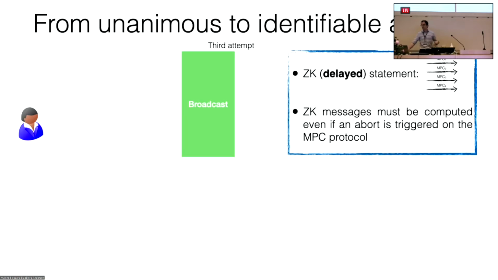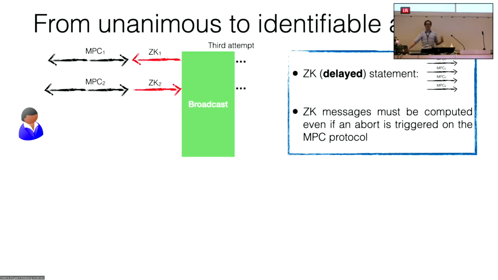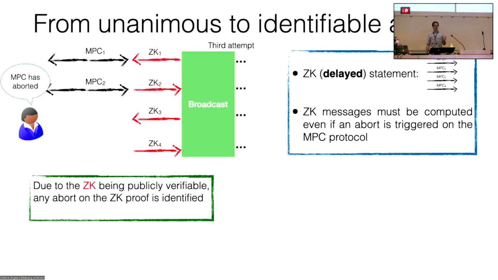The idea is that if you apply such a trick, then during an execution of the protocol, at some point it might be that one honest party is not able to compute the messages of the MPC with unanimous abort protocol. But this party will just not stop, and he will continue performing the zero knowledge to prove that all the messages he has computed were computed in an honest way. Given that the zero knowledge is publicly verifiable, the only reason why a party would not be able to compute this zero knowledge proof is because the party cheated at some point in the MPC protocol.